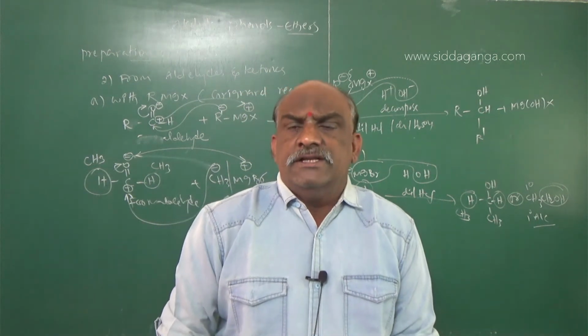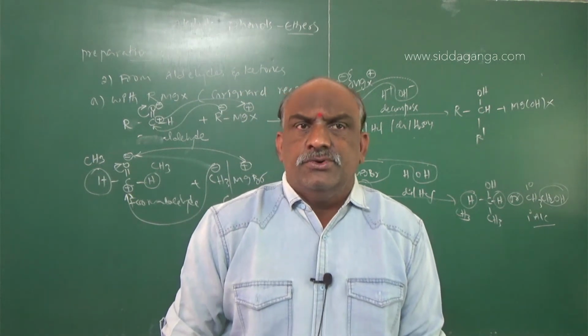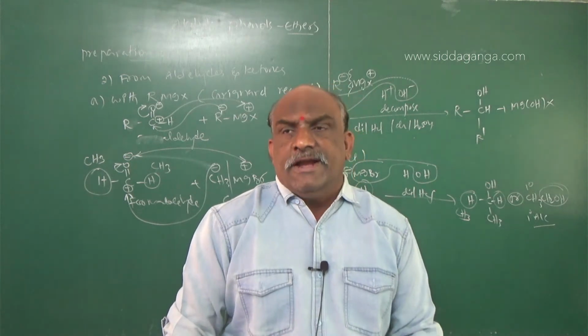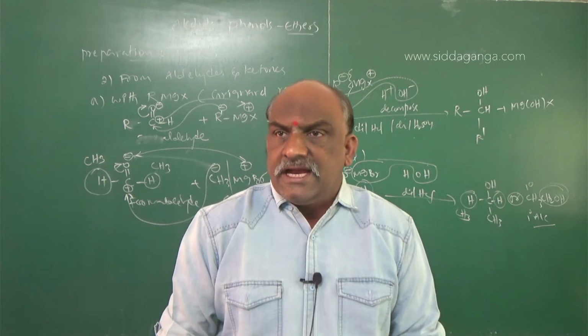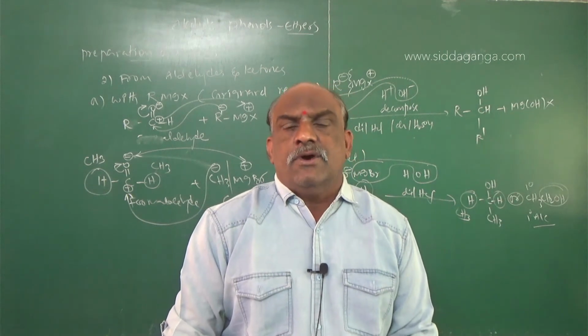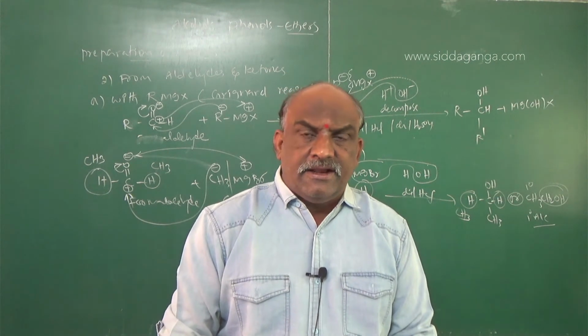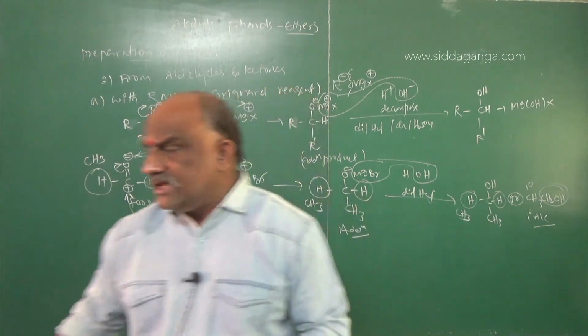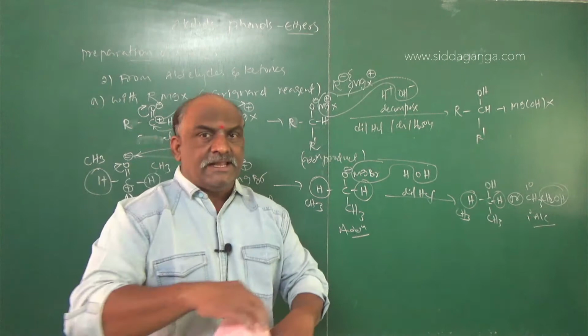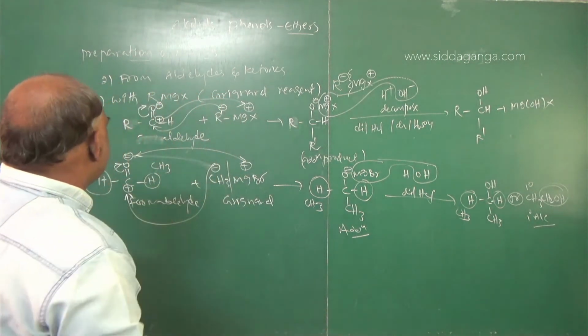So the final conclusion, don't get confused. When aldehydes and ketones react with RMgX, they give rise to alcohols: primary, secondary, and tertiary. Formaldehyde gives primary alcohol, acetaldehyde gives secondary alcohol, acetone gives tertiary alcohol. These reactions I will give in one simple conclusion.